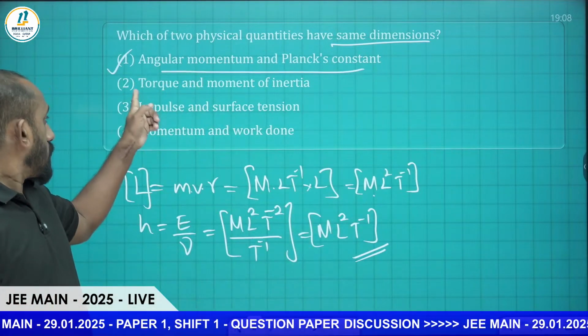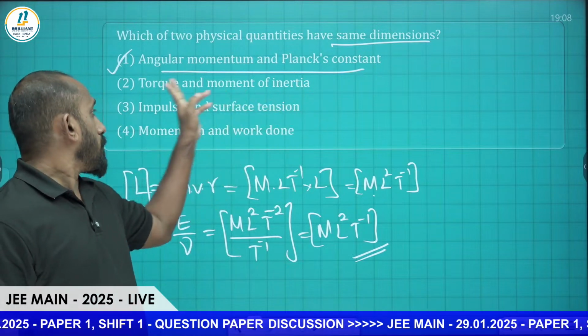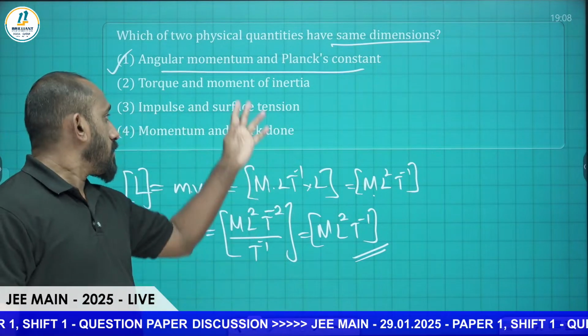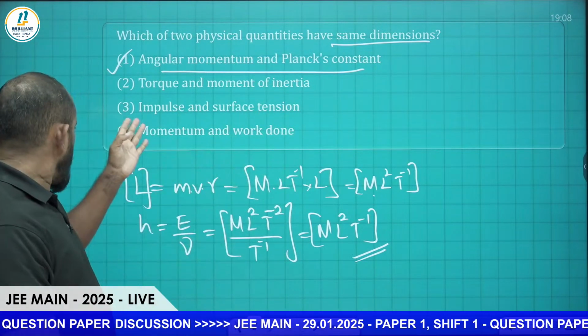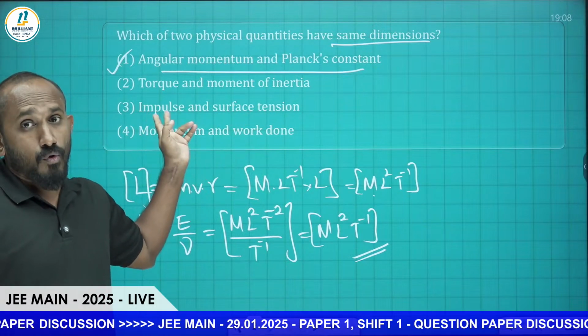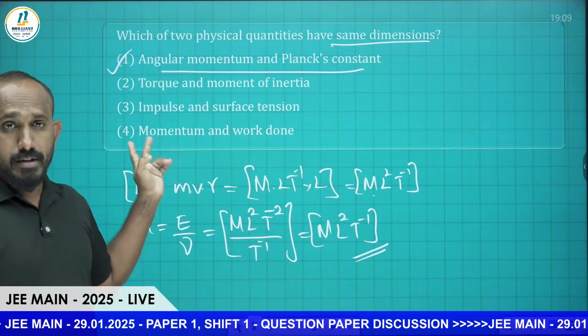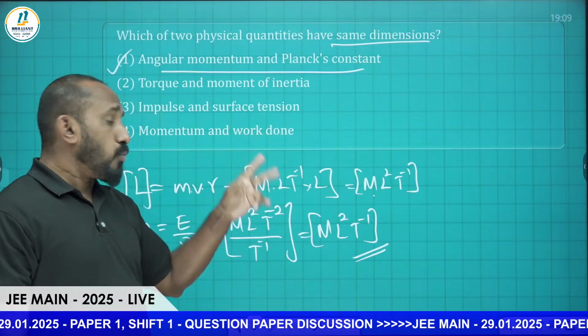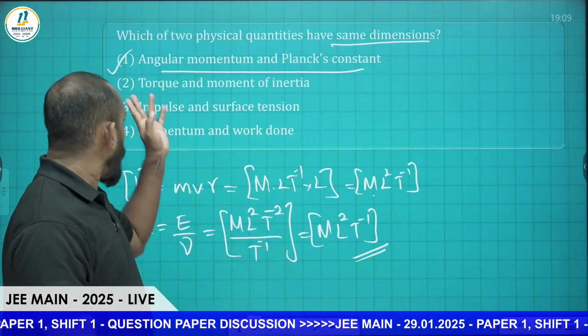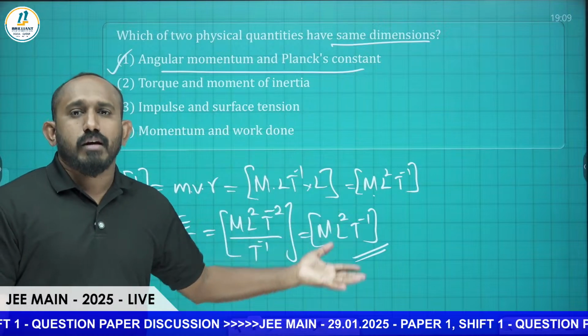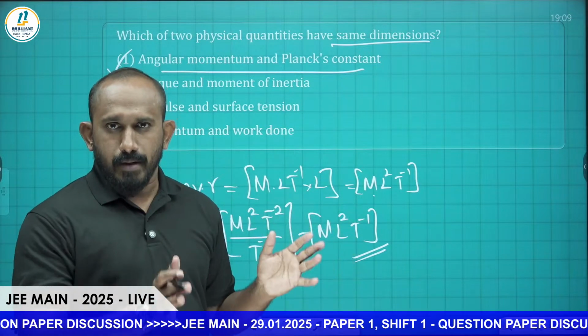Check the others too. Torque and moment of inertia, never, because torque is force into distance, and moment of inertia is mass into distance squared. Impulse and surface tension: impulse is force into time, surface tension is force by length. Momentum and work done: momentum is mass into velocity, work done is force into distance. So option A is the correct answer. Without calculation also you could say it by comparing. Okay.